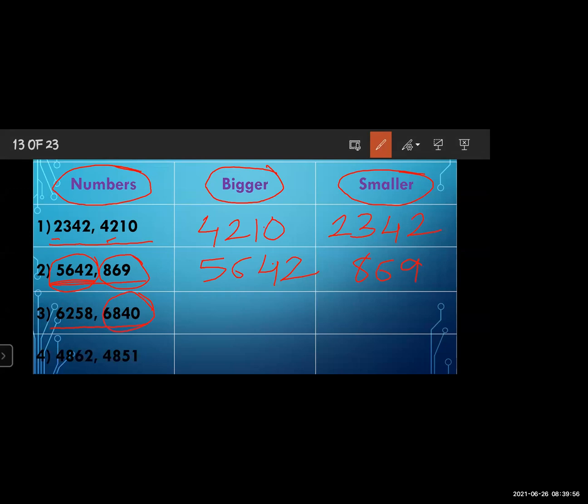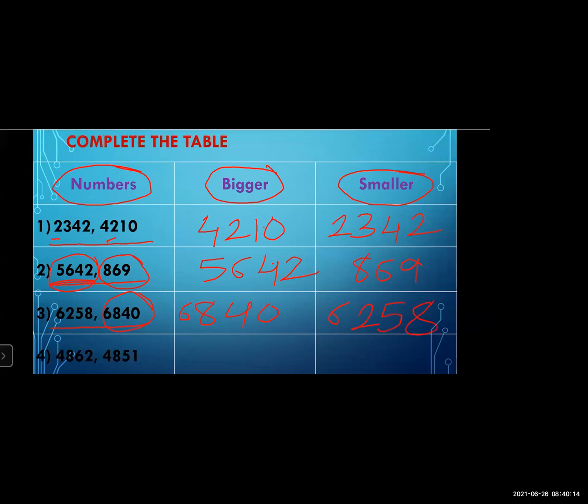8 means 6840 is bigger. So you have to write down in the bigger column 6840 here, and the smaller number is 6258.